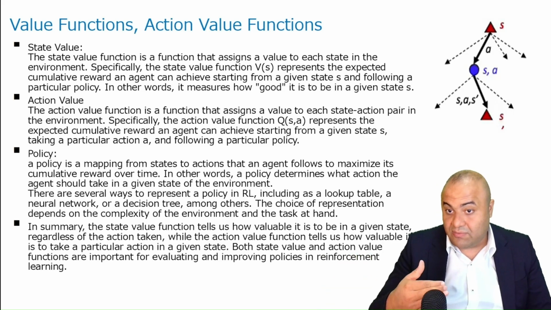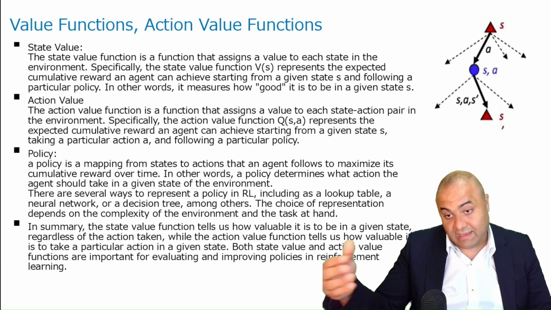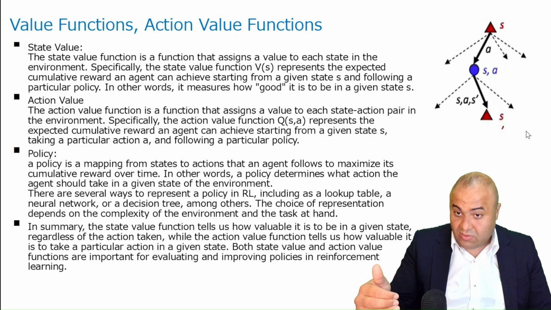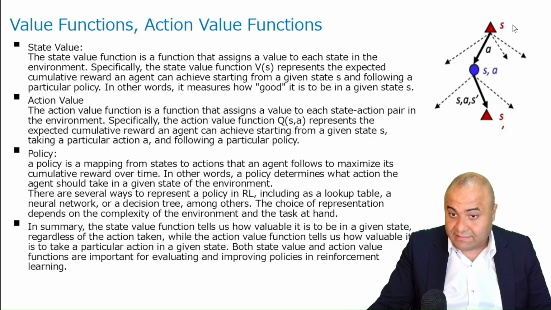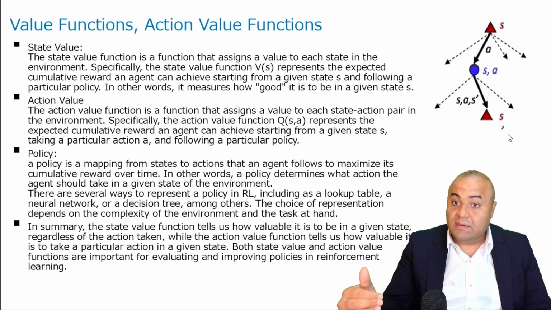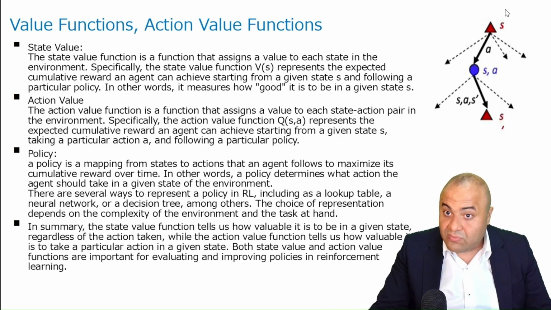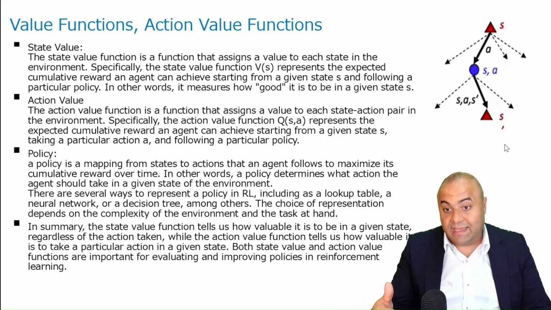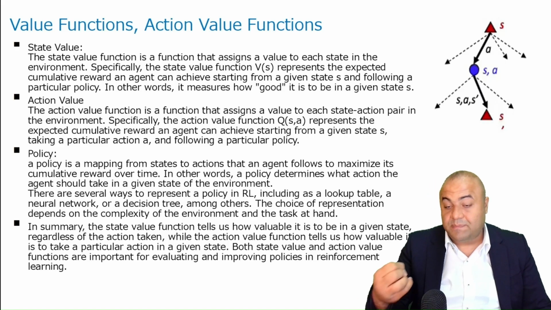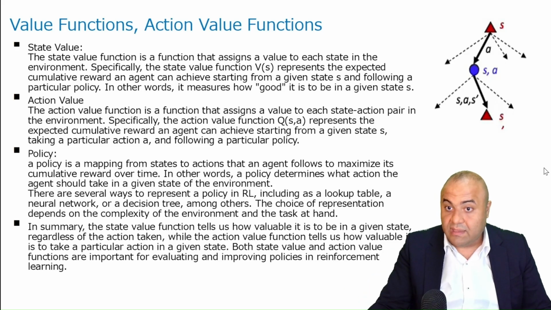If we are in state S and the possible rewards are going to be higher in state S than in S slash, then we say that the state value of S is higher than that of S slash. Of course, when we say expected reward, it is kind of hypothetical. We say expected reward while following a specific policy, the same policy in both.